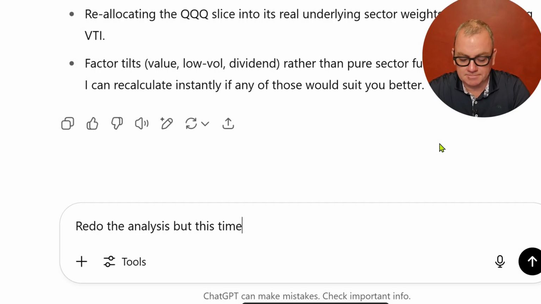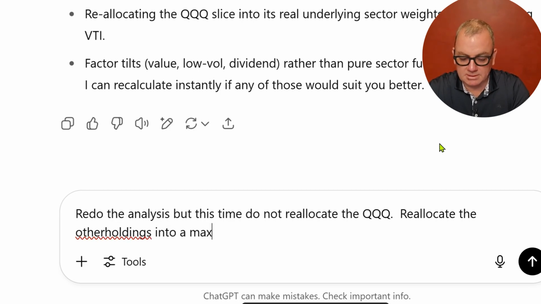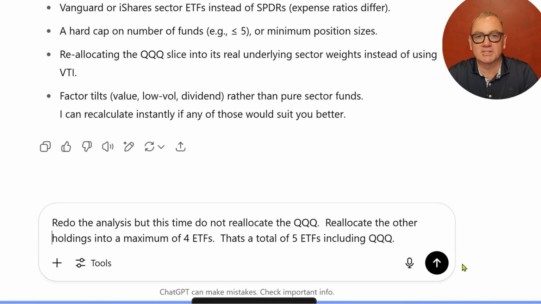What we could do too is we could push it a little farther and see if it could narrow things down even more to 5 ETFs. Let's give that a try. Redo the analysis, but this time do not reallocate the QQQ. Reallocate the other holdings into a maximum of 4 ETFs. That's a total of 5 ETFs, including QQQ. Let's see what it can do.